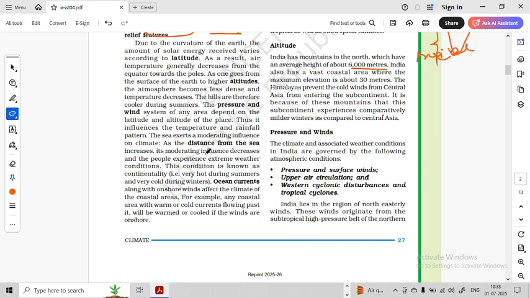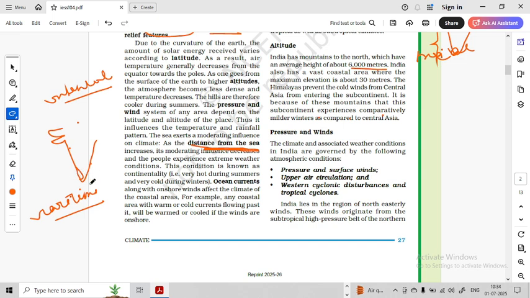we have something called the distance from the sea. What is the distance from the sea? India has a peninsular location. So we have Kerala over here, we have Mumbai over here, we have Chennai over here. All these experience a maritime type of climate, and we have Delhi over here, which experiences a continental type of climate. Now, what is the difference between continental and maritime? Pardon my handwriting.